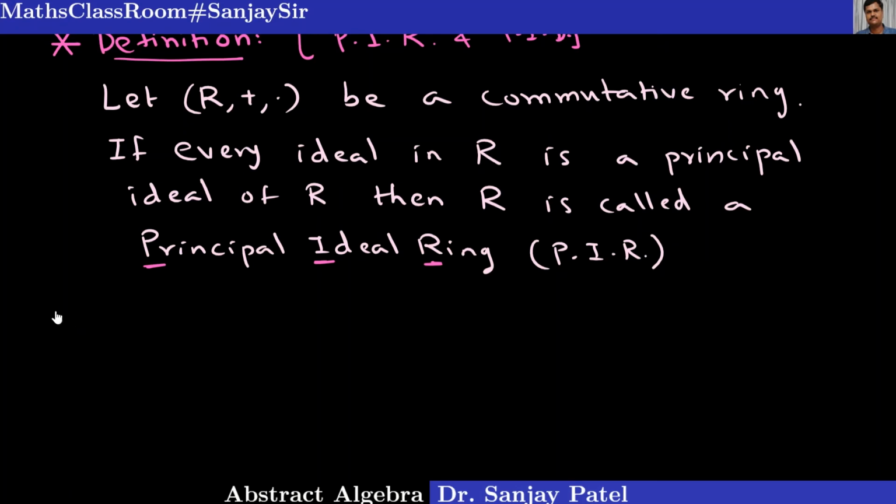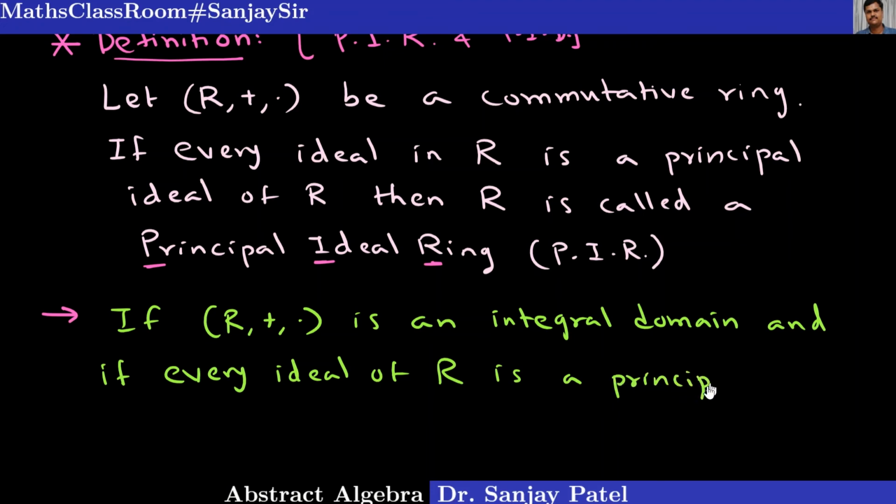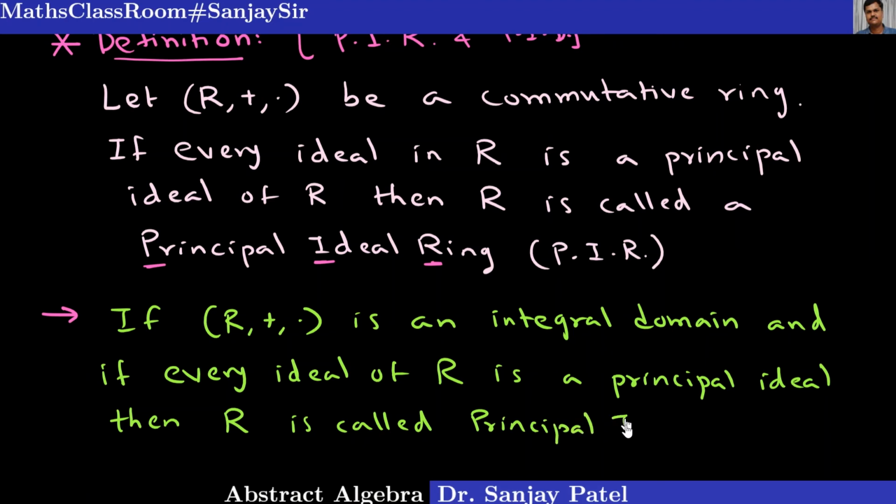So I am writing as an extra thing, if R, plus, dot is an integral domain, and if every ideal of R is a principal ideal, then R is called principal ideal domain.